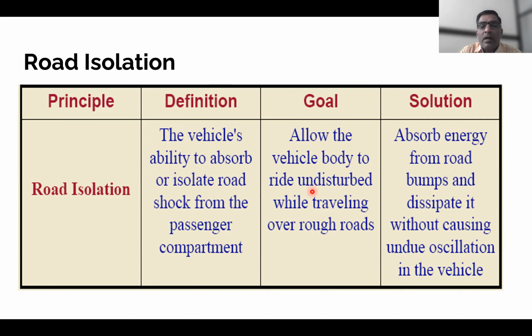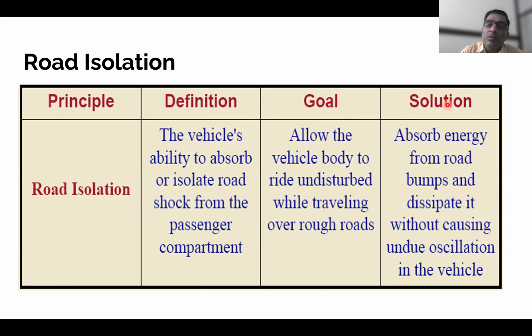With the help of the suspension system, this road isolation characteristic allows the vehicle body to ride undisturbed while traveling over rough roads.